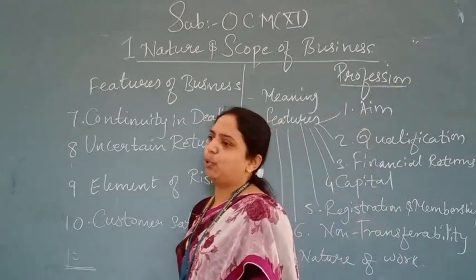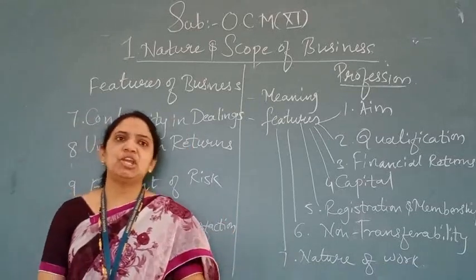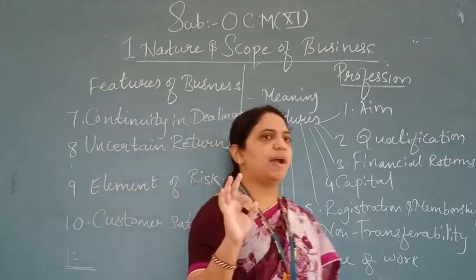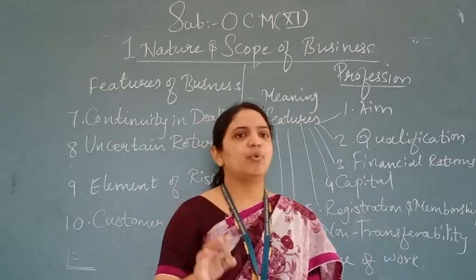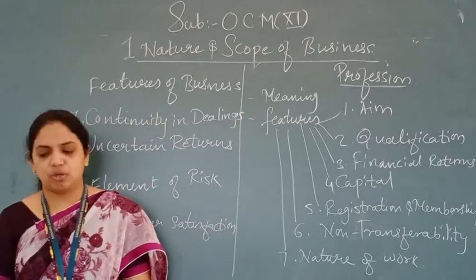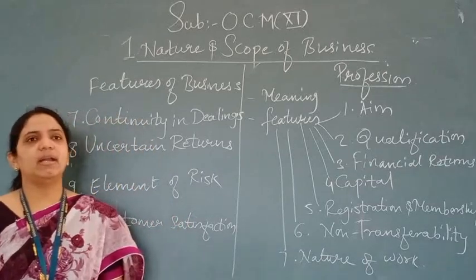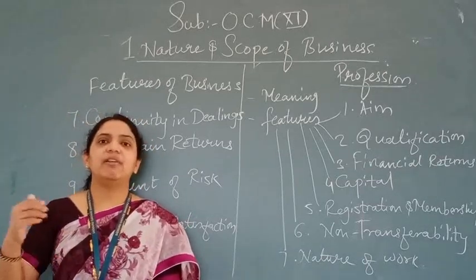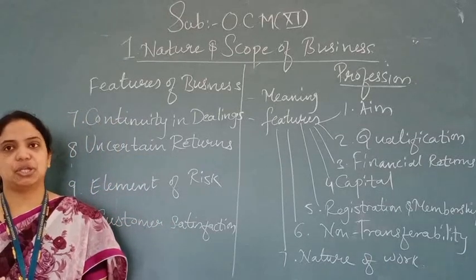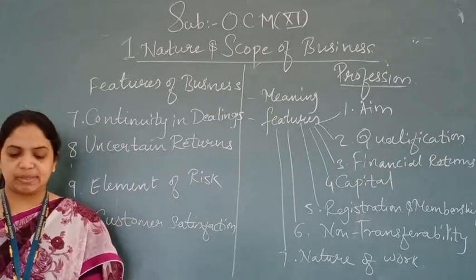Now what do you mean by employment? I'll teach you the meaning first and further we'll see afterwards. In employment, 2 parties are there. Always remember, the third part of economic activity is employment. Employment is an economic activity in which people work for others. What is employment? An economic activity in which people work for others. There is an employer-employee relationship. The employer is a person who offers the work and the person who accepts the work is called the employee.